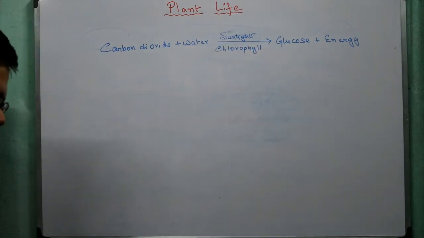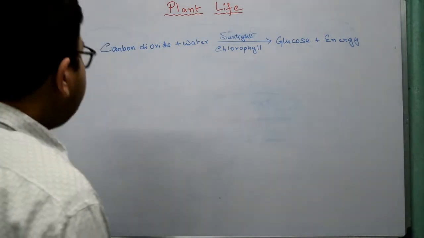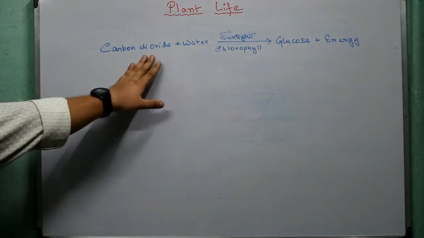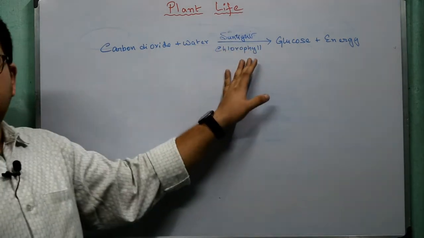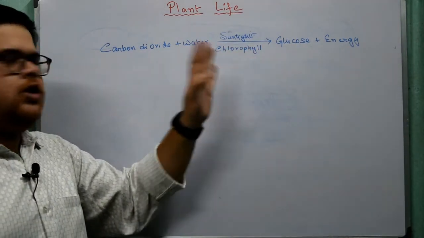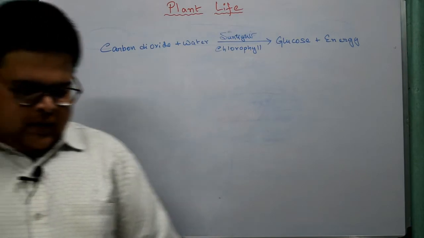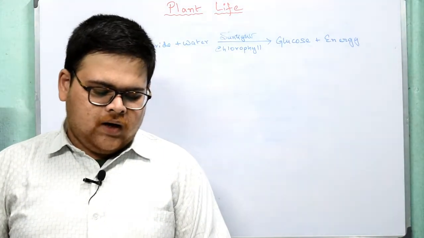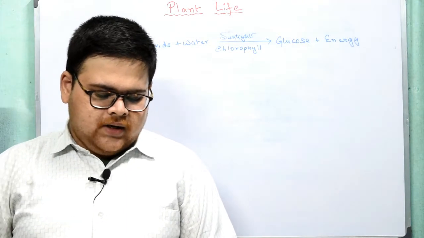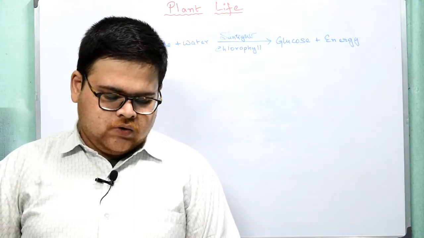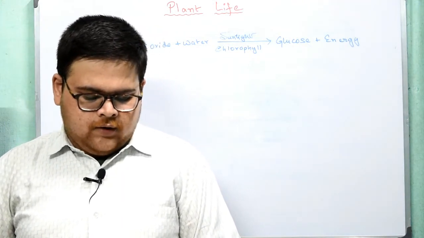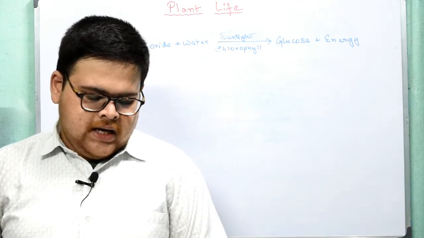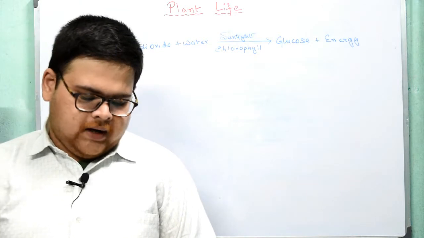So sunlight and chlorophyll are very important, because without sunlight and chlorophyll, photosynthesis cannot take place. See, what are the basic requirements of photosynthesis? Number 1, carbon dioxide. It is a raw material required for photosynthesis. It is a source of carbon necessary for the formation of glucose. The gas carbon dioxide present in the atmosphere is taken by the plants through the stomata.